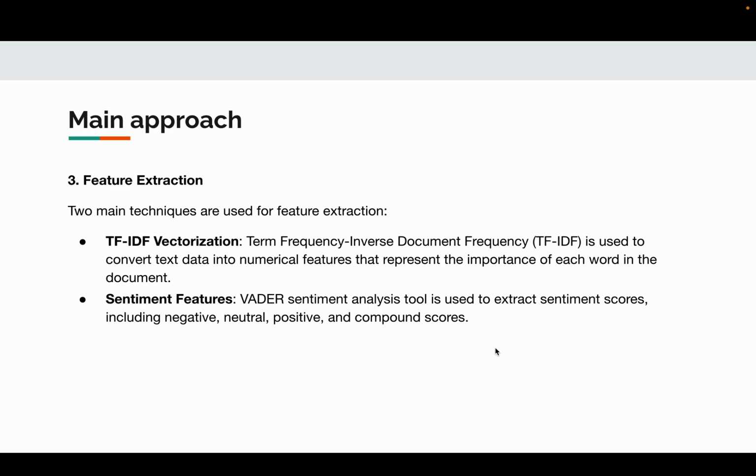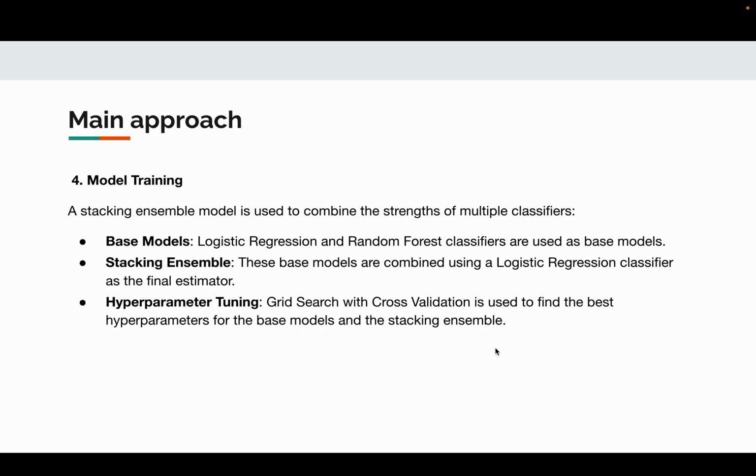For model training, we use a stacking ensemble approach with logistic regression and random forest as base models. Logistic regression handles linear relationships, while random forest captures complex patterns. We combine these using logistic regression as the final estimator, improving robustness and accuracy. Grid search with cross-validation was used for hyperparameter tuning, ensuring optimal performance. This stacking ensemble technique allows us to build a robust model for accurately predicting tweet sentiments.